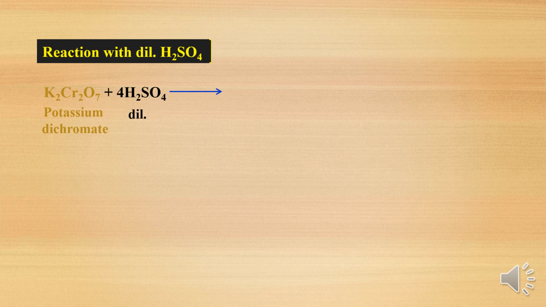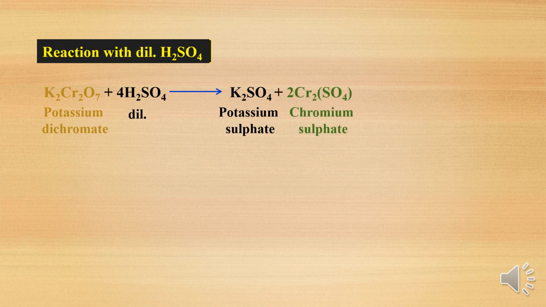Now, if potassium dichromate reacts with an acid, that is in acidic medium, you have to add the acid, here sulfuric acid, H2SO4. So, reaction with H2SO4: if potassium dichromate reacts with concentrated or dilute sulfuric acid, it undergoes reduction. Chromium with +6 oxidation state is converted into chromium sulfate, in which chromium has +3 oxidation state, with removal of water and potassium sulfate as a byproduct.